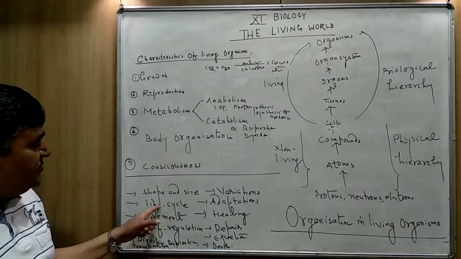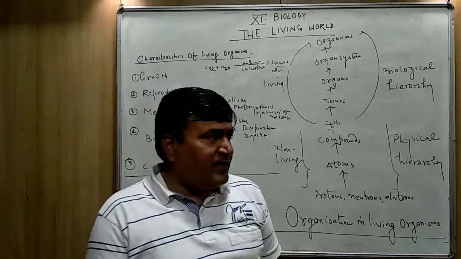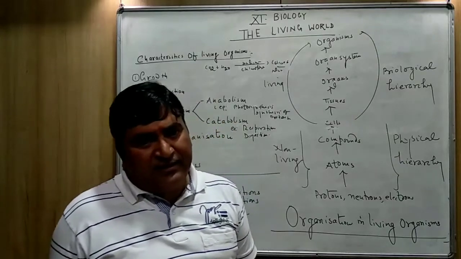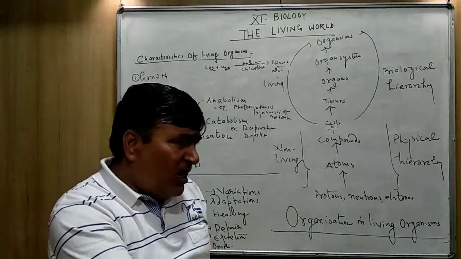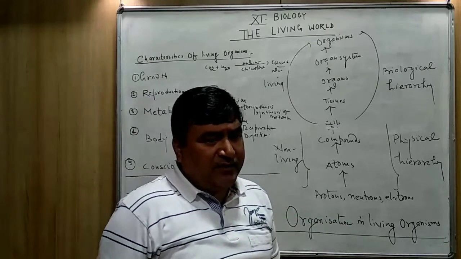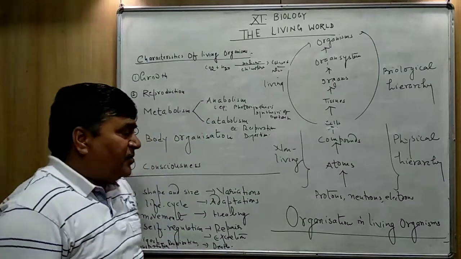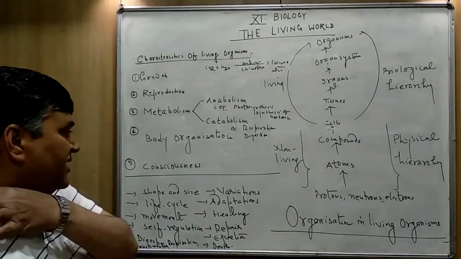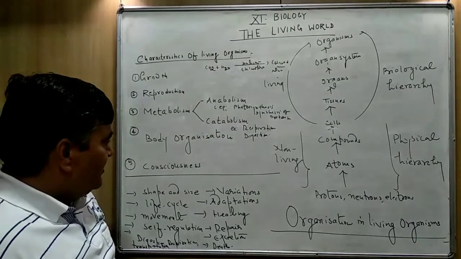All the living organisms also proceed through a life cycle. Either you see a plant, an insect or other animals, they always perform their life cycle. In some animals the young ones are produced with the help of a larva. Then the larva becomes an adult.